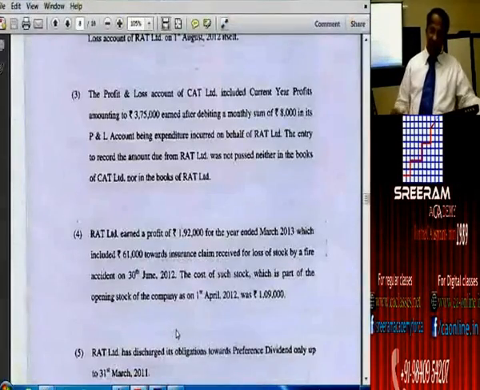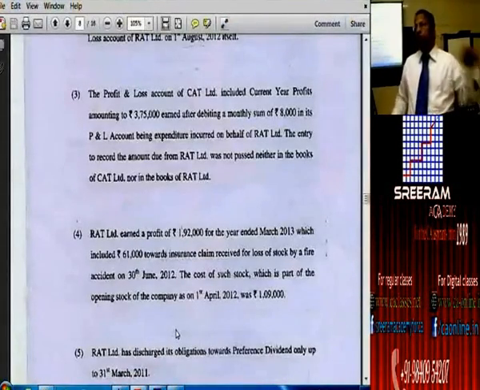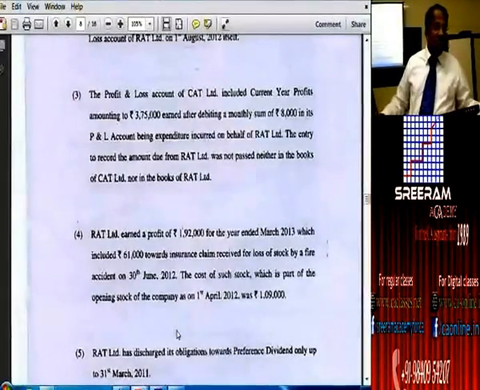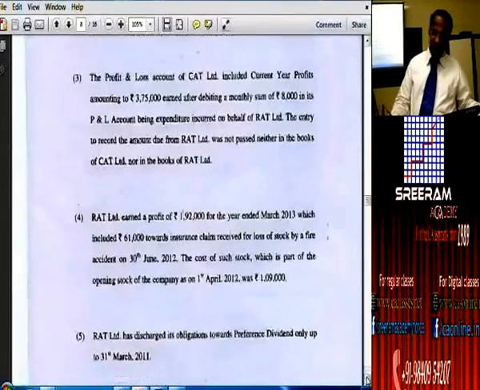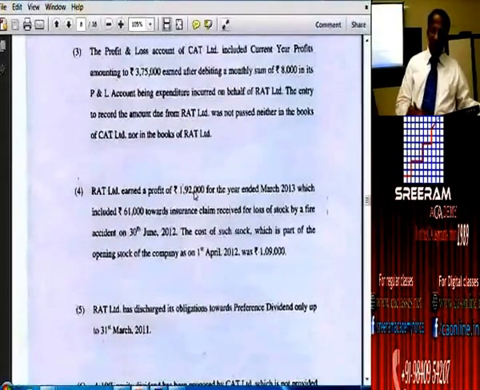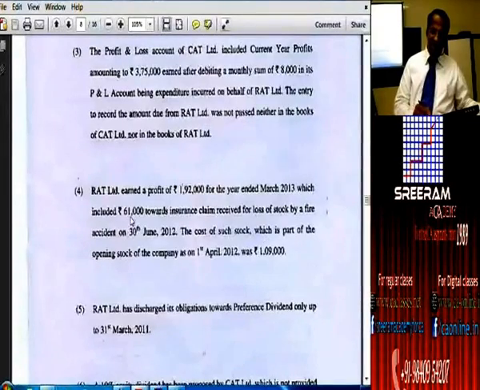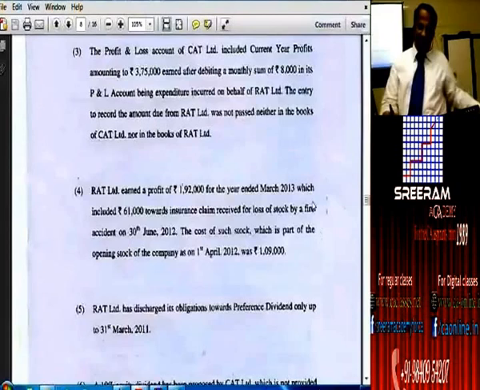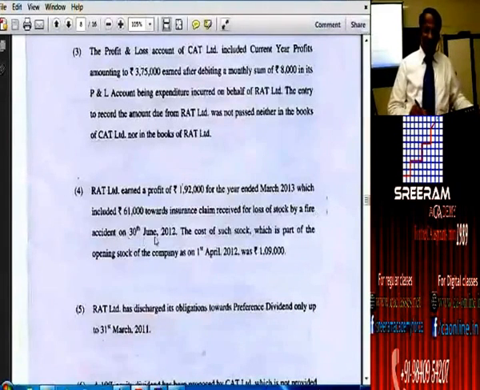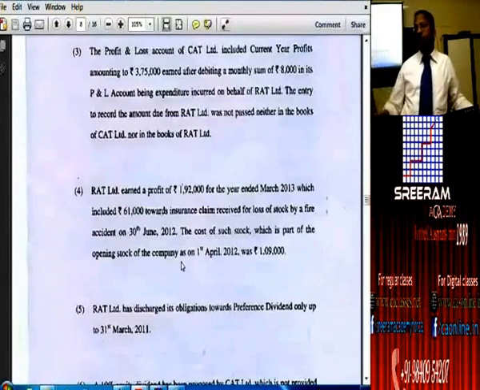A matter which I have to open up now. 48,000 is the abnormal loss. How do I know that it is an abnormal loss? It earned 1,92,000, of which 61,000 is towards insurance claims received for loss of stock by fire accident on 30th of June 12. This had happened during the first 4 months period.